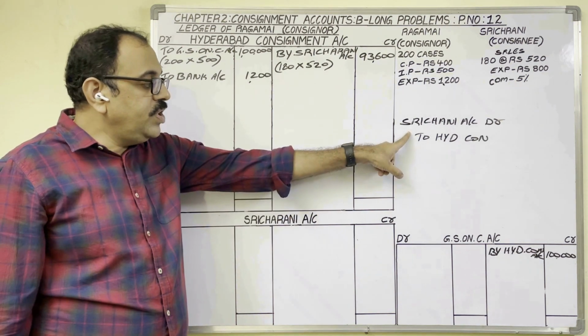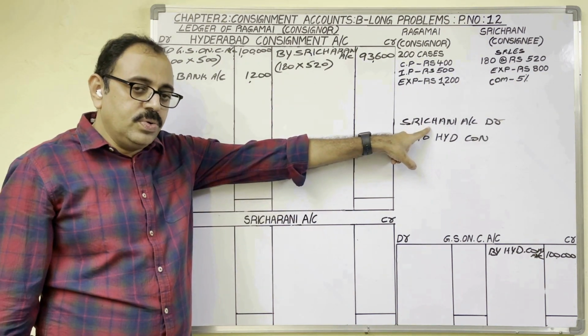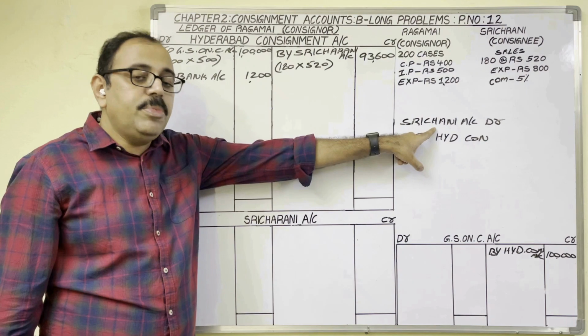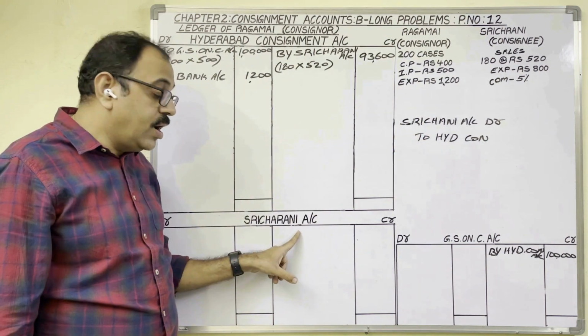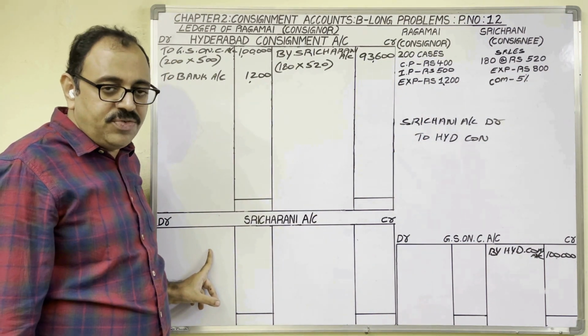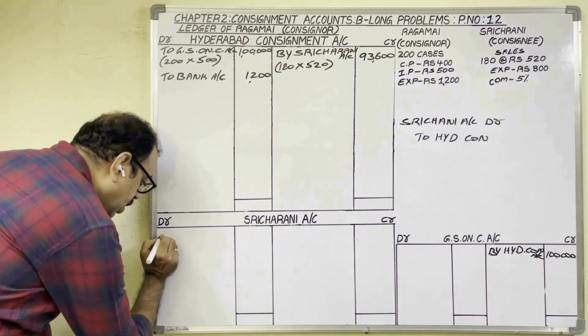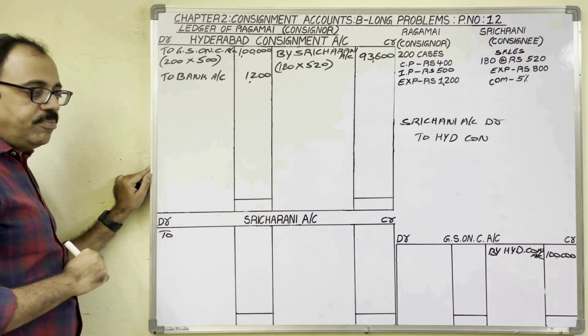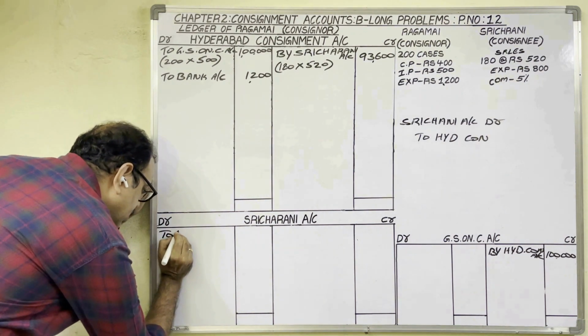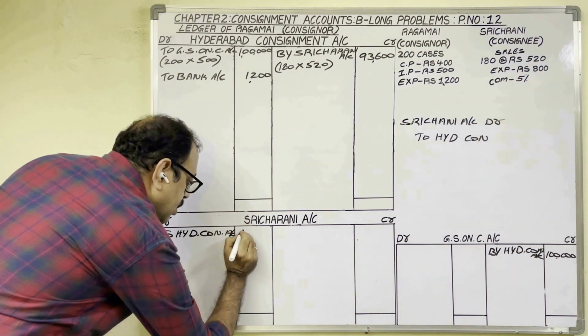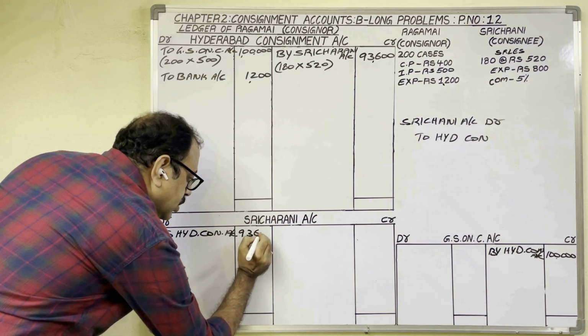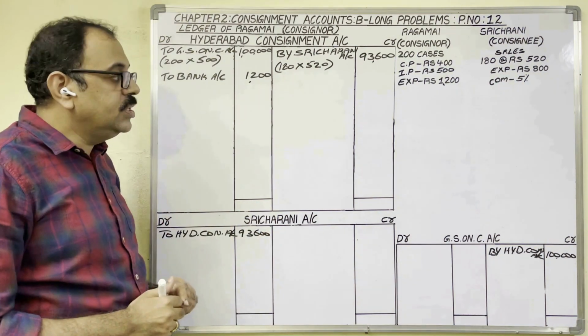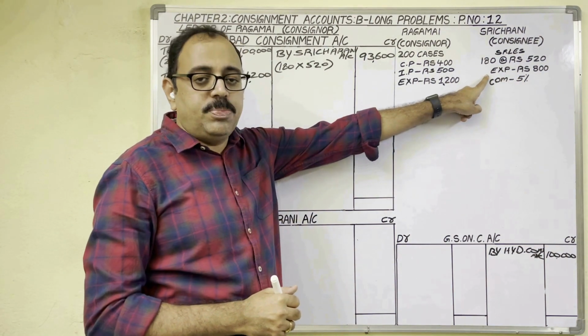The same entry appears in Sri Charani's account also, because in the journal entry we debited Sri Charani's account also. So as Sri Charani's account is debited in the entry, we should post this entry on the debit side of her account. And what to write in the particulars column? The other side account name, the credit account name, Hyderabad consignment account. Same amount, 93,600 rupees.